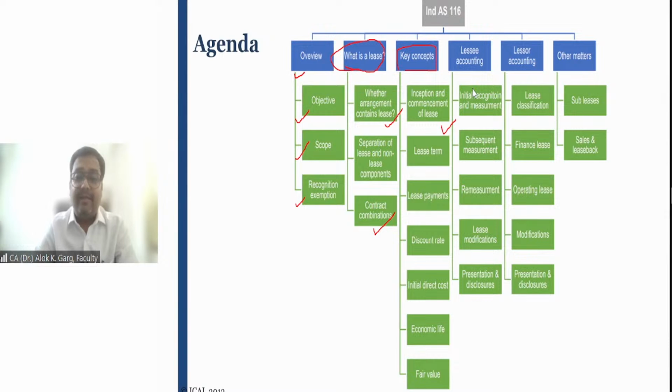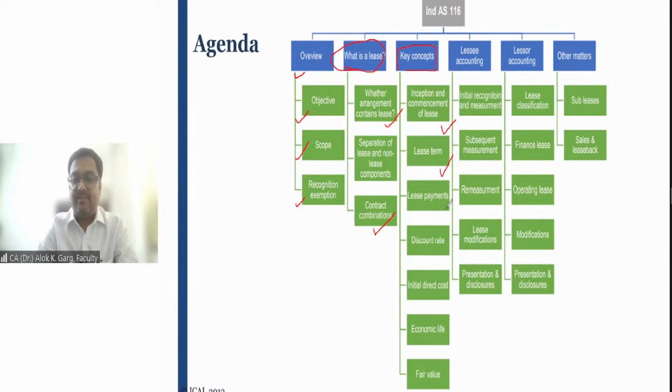Like when the lease is for 3 years, you are recognizing the right-of-use asset over the lease term of 3 years. When it is for 10 years, you have to recognize the right-of-use asset over a period of 10 years. So this lease term is very important, and we are going to discuss the meaning and definition of lease term.